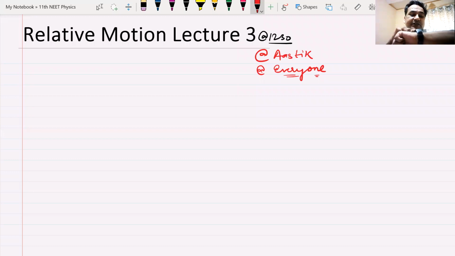We had found out the position of A with respect to B. We have found out the velocity of A with respect to B. You can also find out the acceleration of A with respect to B. I think there is a question that I was referring to. So let us start today's class with that same question. Is there a question on acceleration? There is no question on acceleration here.